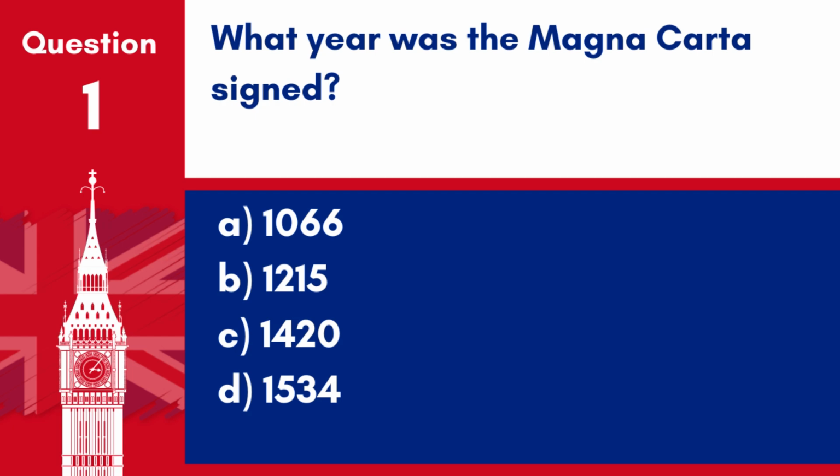Question 1. What year was the Magna Carta signed? A. 1066, B. 1215, C. 1420, D. 1534. Answer: B. 1215. The Magna Carta, a cornerstone in the development of constitutional law, was signed in 1215, establishing foundational